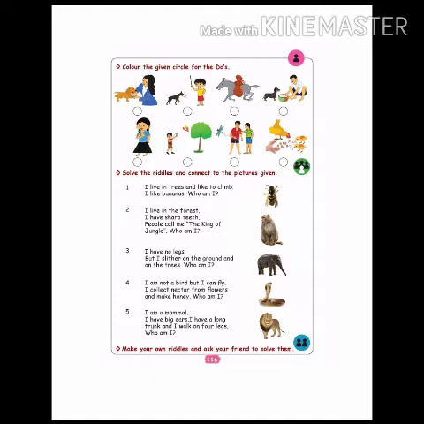See the third one. What is that boy doing? When the horse is running, he is climbing on it. So we should not do like that. So we should not color the third circle. Look at the fourth picture. He is keeping food for the dog. We have to keep food for the dog. Okay, so that is a good thing. We have to do that one. So color the fourth circle.